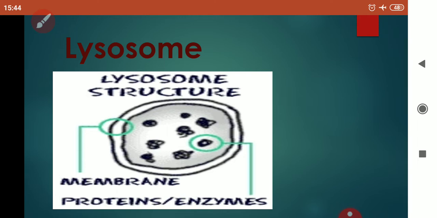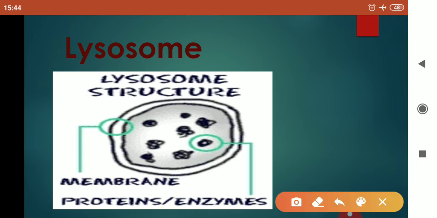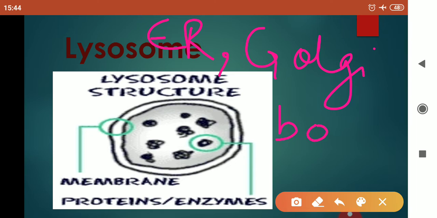Lysosome is a single membrane bound structure present in both plant as well as animal cell. Single membrane. Now, children, you have studied many other cell organelles which are surrounded by a single membrane. Those organelles are endoplasmic reticulum, Golgi body, and I will tell you many other structures later having a single membrane.